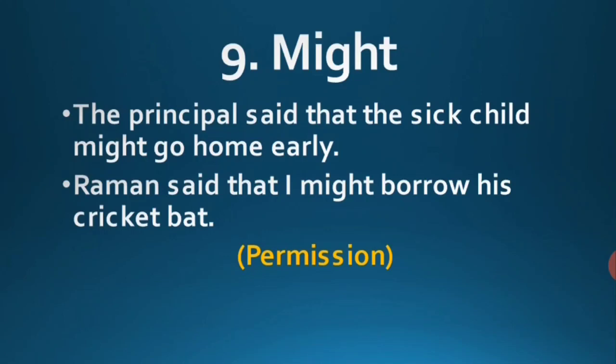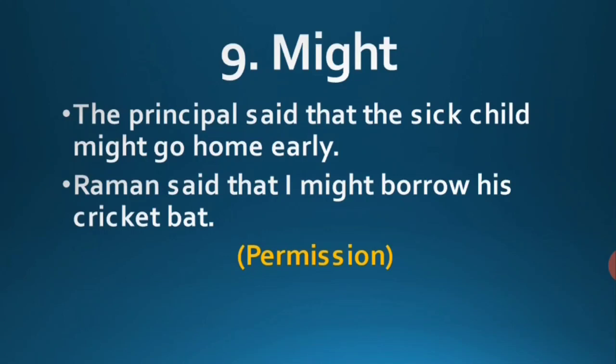Might is the past tense of may. Just as we use may for all persons, in the same way might also is used for all persons in the past tense. May is used in the present tense and in the future tense. Might is used in the past tense.